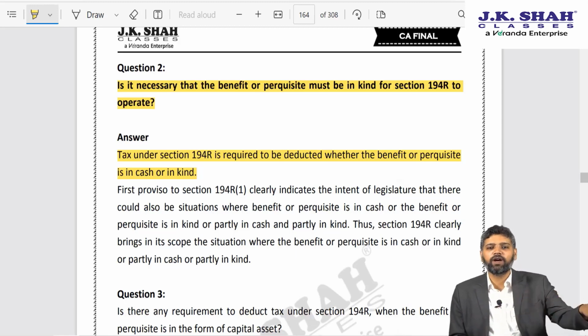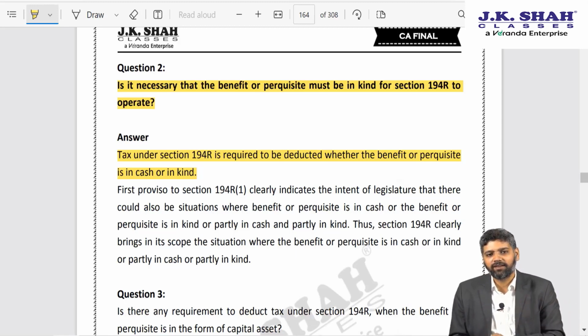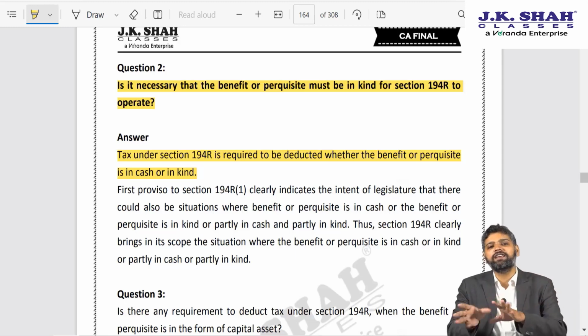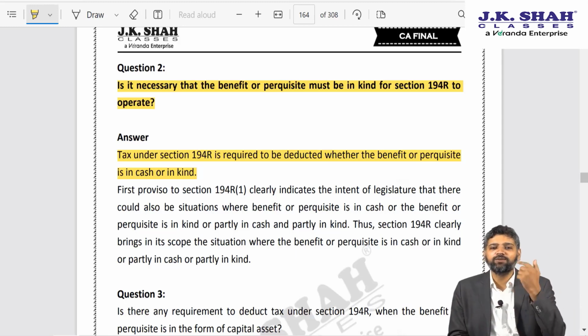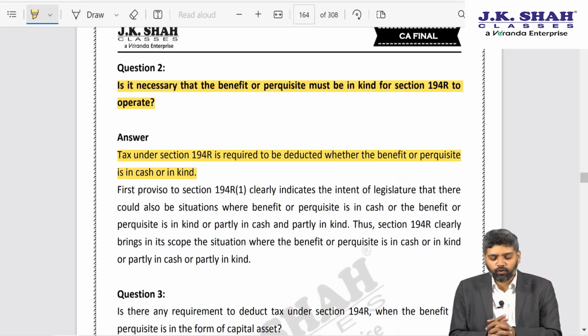Because Finance Bill 2023, when presented in Parliament, has brought about an amendment in section 194R, and they have changed the wording. Instead of saying benefit or perquisite whether convertible into money or not, they have now changed the wording saying that whether in cash or in kind. So what was the need to change the wording? If the understanding was this, then why is it that government was required to amend the provision? Because government also knew that courts will hold that monetary benefits are not covered under 194R.